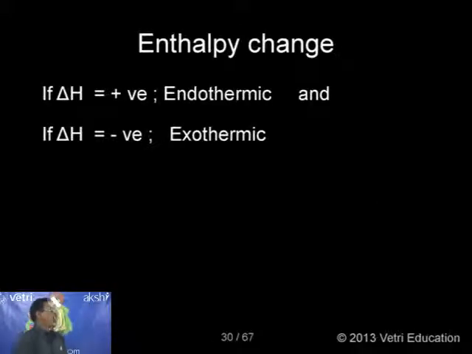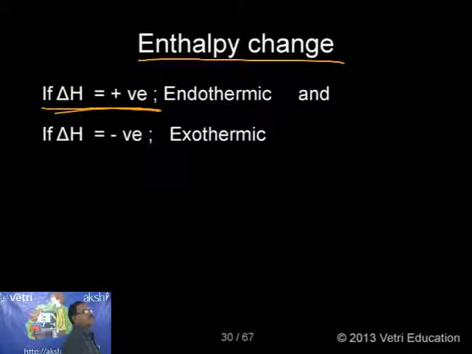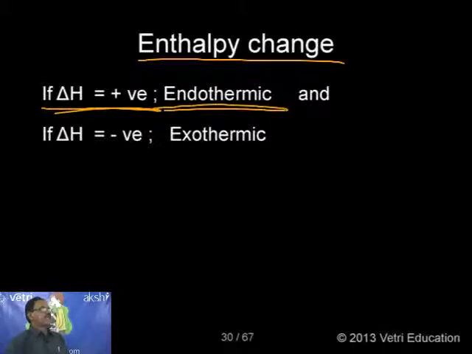Again, regarding sign convention, as in the case of delta U, if delta H is positive, the reaction will be endothermic. Kindly follow. When we are doing any chemical reaction, if the reaction is absorbing energy, we call it endothermic.